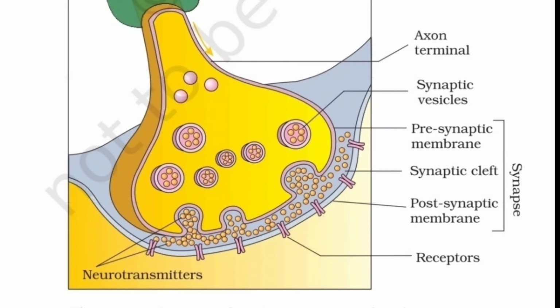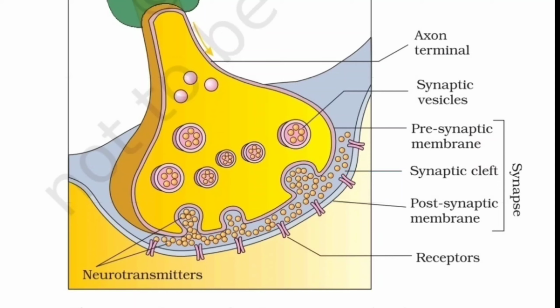Now here we are having the axon, the axon of the first neuron. So the axon terminal, which is the synaptic knob. Here we are having the synaptic vesicles. We have some secretions as well. These secretions are called the neurotransmitters. And here we have the synaptic cleft. This is the synaptic cleft, the pit in which the fluid is present.